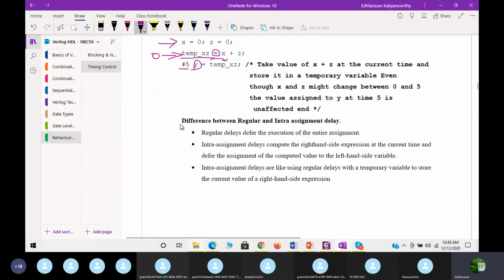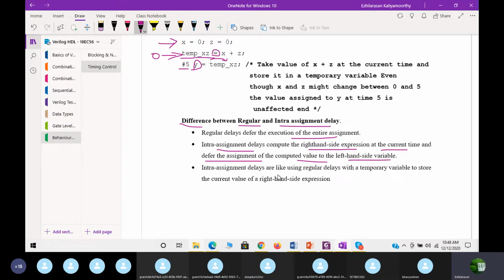So now we can say what the difference is between the regular and the intra assignment delay. The regular delay defers the execution of the entire assignment. The intra assignment delay computes the right hand side expression at the current time and defers the assignment of the computed value to the left hand side variable.